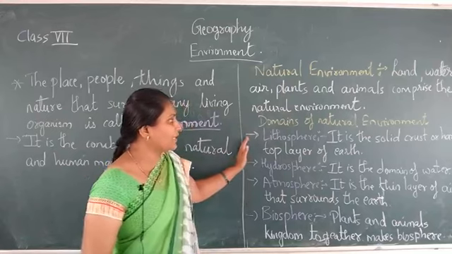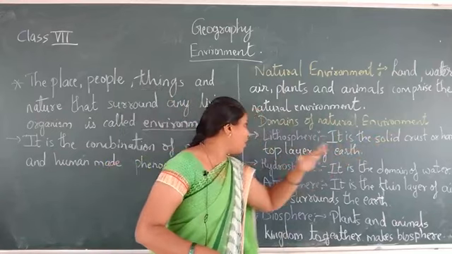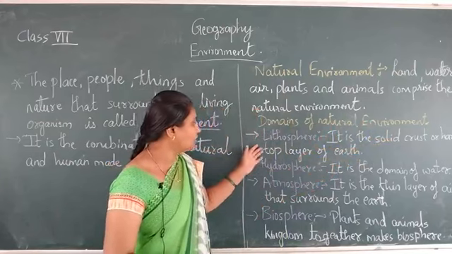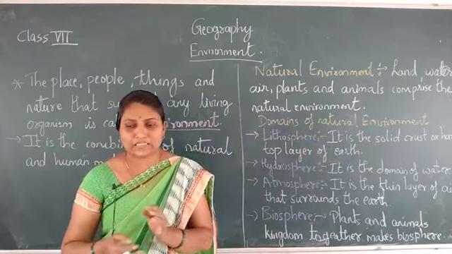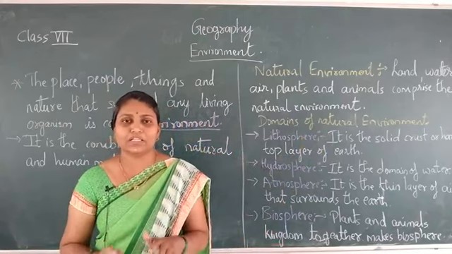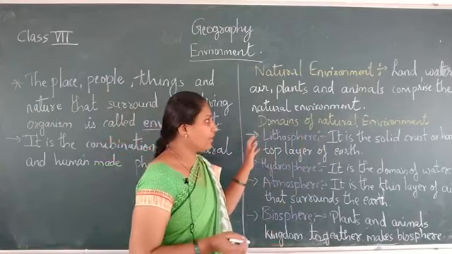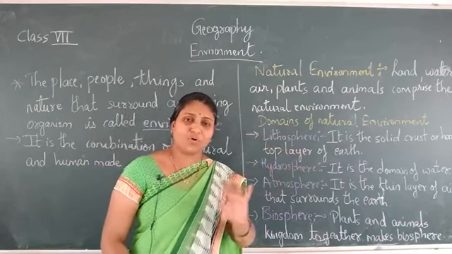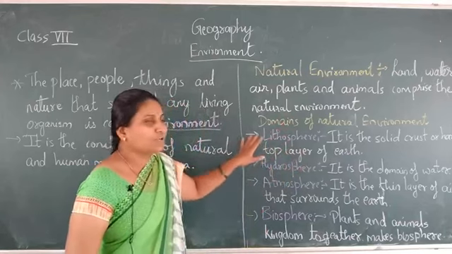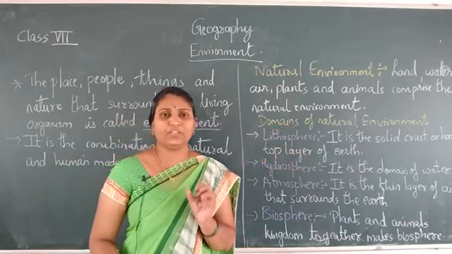First, lithosphere. It is the solid crust or the hard top layer of earth. What is lithosphere? It is the solid crust, the upper layer of our earth. So this is one of the important things, lithosphere.